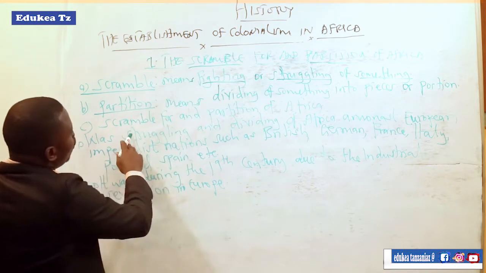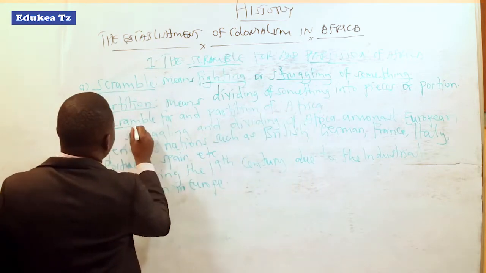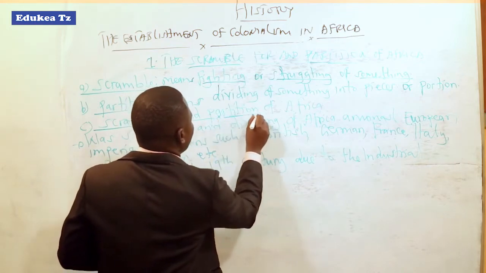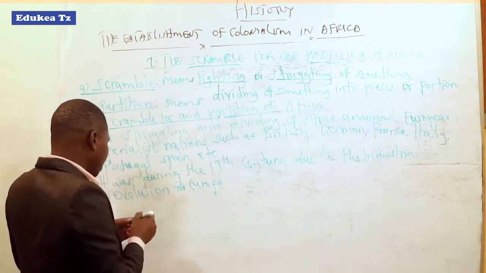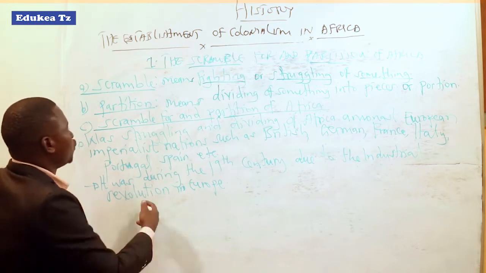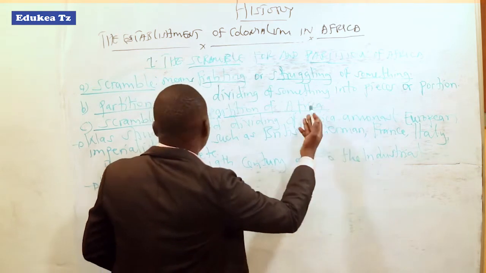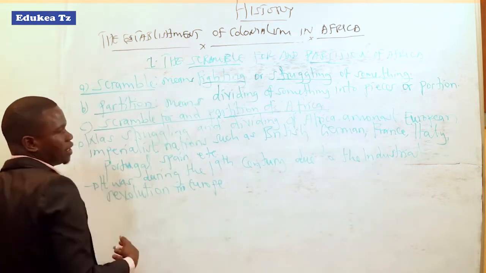Now, scramble for and the partition of Africa. What does it mean? The scramble for and the partition of Africa was a process of struggling and dividing Africa amongst European imperialist nations.